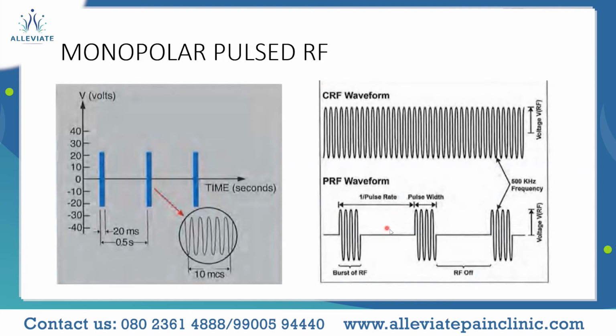Okay, as you can see, it's a burst of RF which is given. Why is it given? Because in between these bursts, there is time for the tissue to cool down, or for the dissipation of the heat to occur. So there is no continuous heating of the biological tissue in the case of pulsed RF, thus having this motor-sparing kind of effect. But even with studies, they say the analgesic benefits of pulsed RF are still under study, and a lot of studies have to be done to know exactly how it achieves the analgesia.